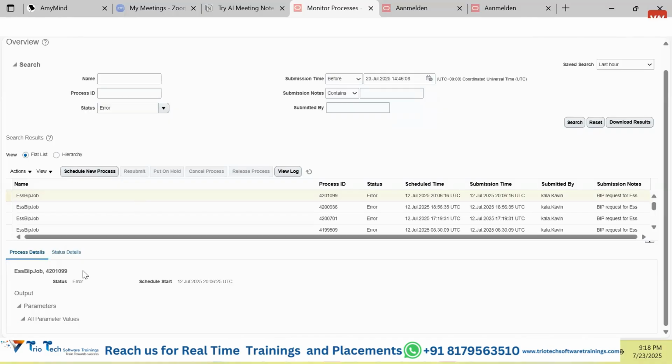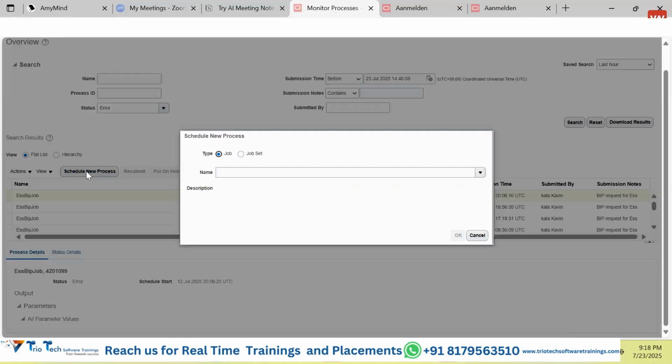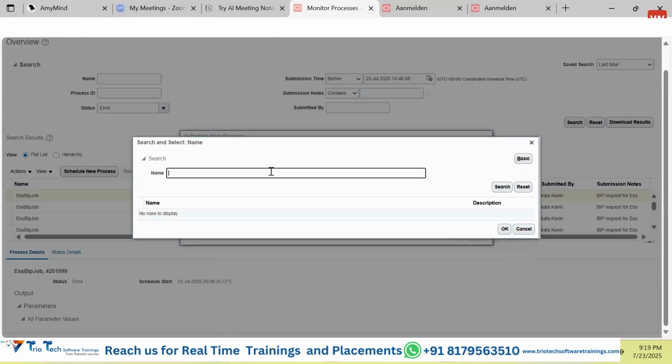Okay. In case, guys, you want to submit some program, what you are supposed to do: click on submit, schedule new process. You must be provided with the program name, maybe by the client, maybe by the functional people, or you are a technical person and you created some program yourself, and you will just select that particular program to submit. If you want to search the program, click onto this tile, click onto this search, and you will be able to search any program.